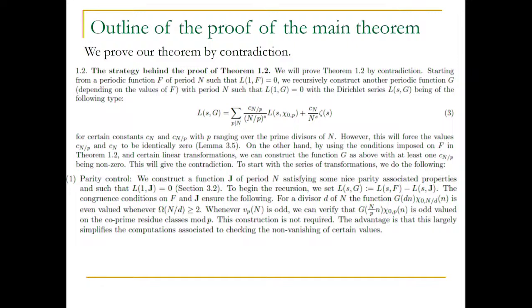So in other words, starting from a counterexample, we'll construct another function g such that LSG looks like this. And then from the previous slide, we find that if L1F is 0, L1G is 0, and that forces the Cn over P and the Cn's to be 0, and then finally it means that you have a contradiction.